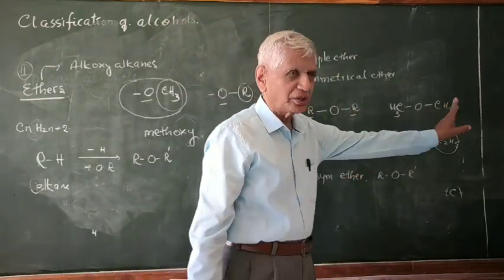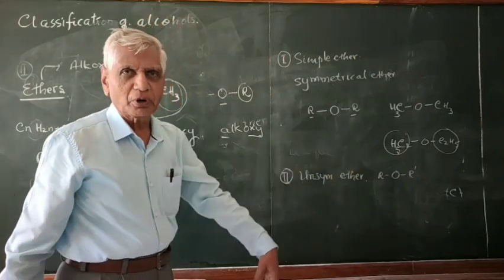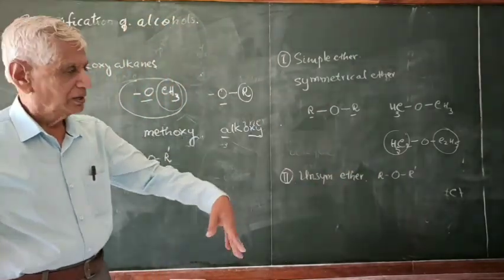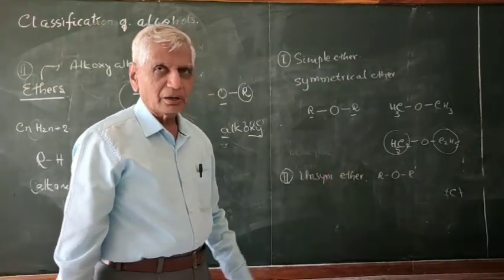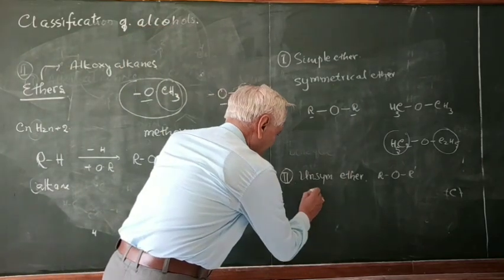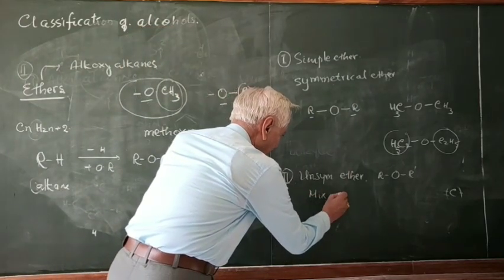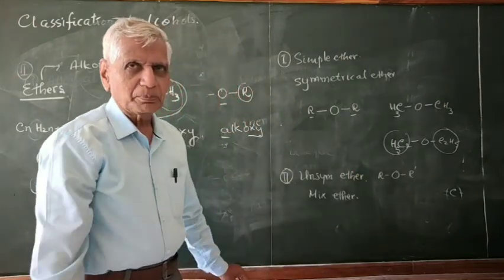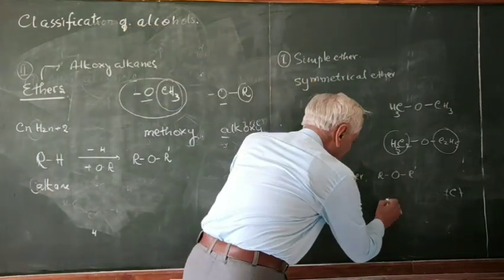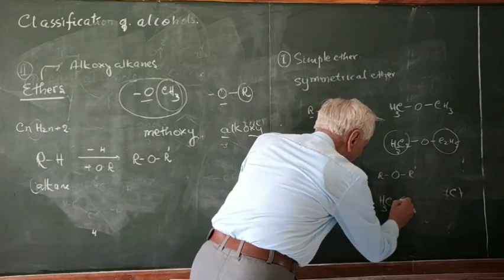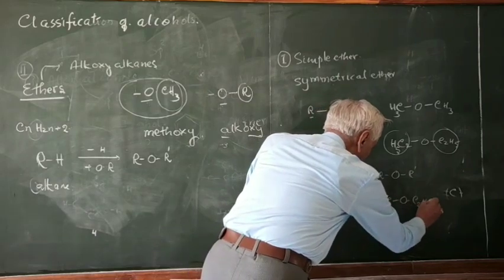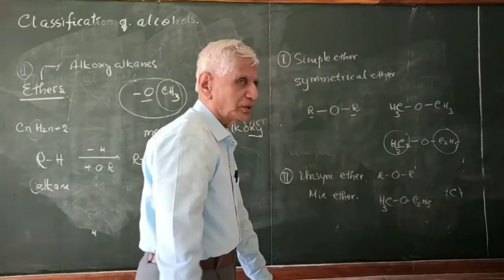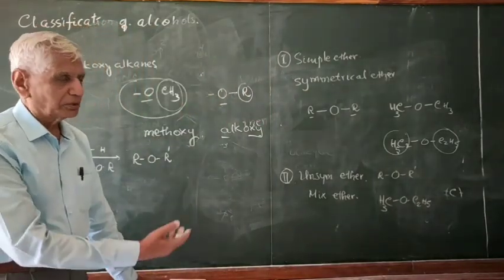There the two alkyl groups are same, therefore they are called same or simple or symmetrical. Here it is called unsymmetrical or mixed ether. Can you give examples? Yes. You can put here one CH3, and there O C2H5. This is a mixed ether or unsymmetrical ether.